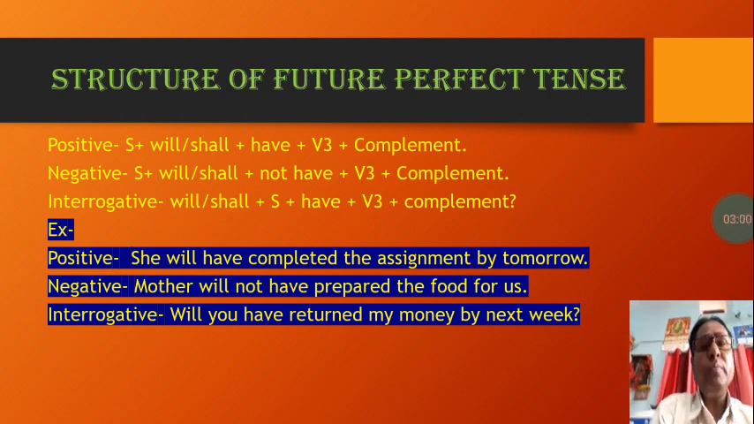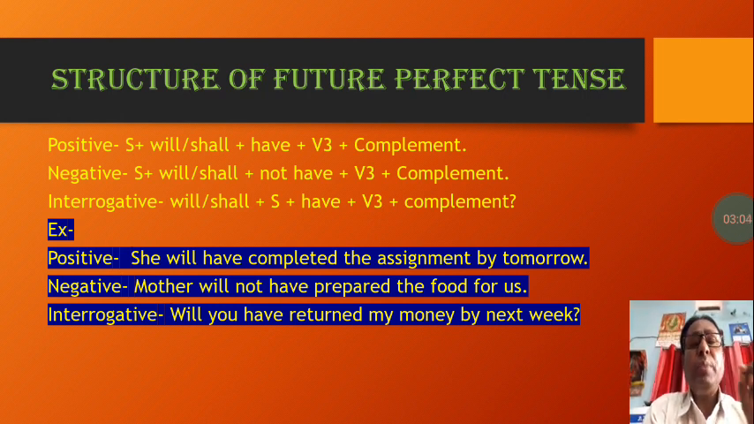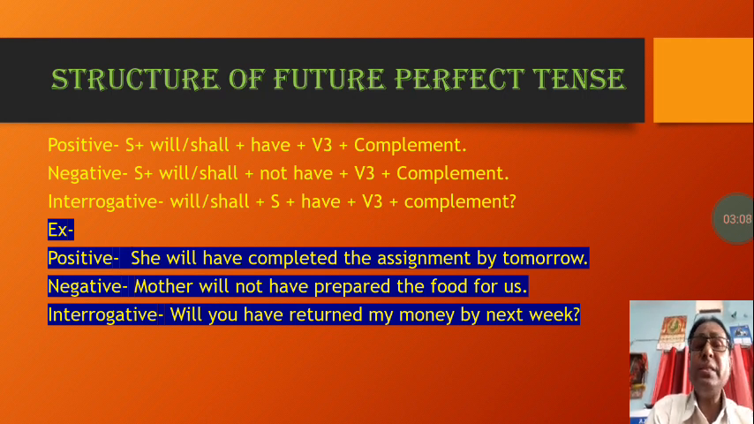In negative form, the structure of future perfect will be subject plus will or shall plus not have. As it is negative, it will be not have, and plus the third form of verb, and then a complement if required to make the sentence meaningful. Without that also a sentence may be constructed.